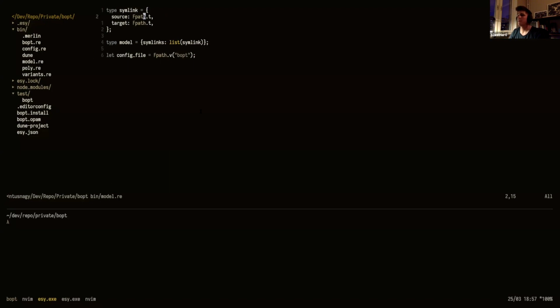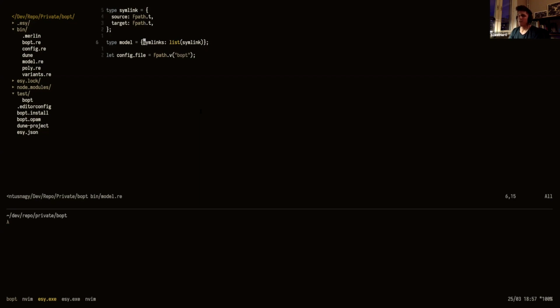We don't want the path represented as a string when we're actually in a program. We can read it as a string, then parse the string and create a path thing that helps us with a bunch of stuff. The library is called Fpath. I can talk a little more about the libraries later. They're all by the same person, and I think they integrate with each other really well.